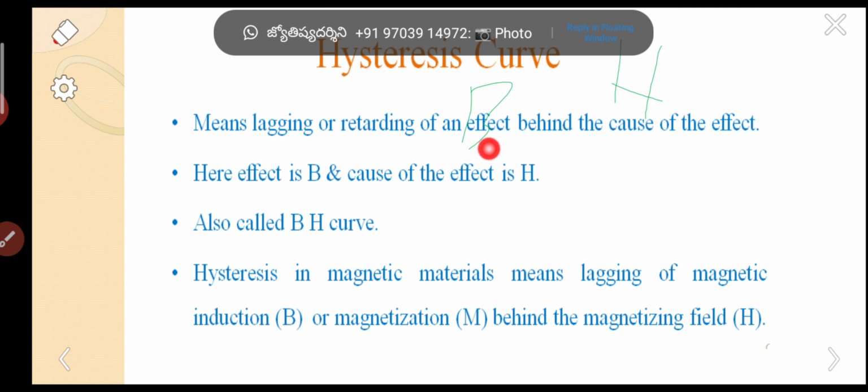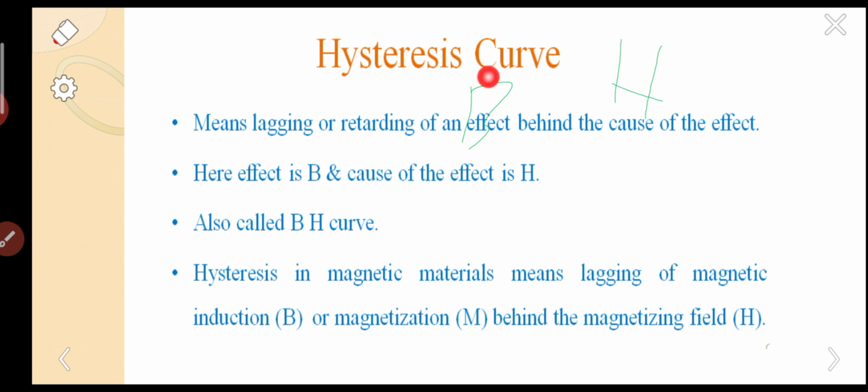The effect is the magnetization, the cause is the applied field. This is the technical sentence: lagging or retarding of an effect behind the cause of that effect. Retarding means, in one simple word, slow motion, as already explained in the prior video. The BH relationship is not linear.